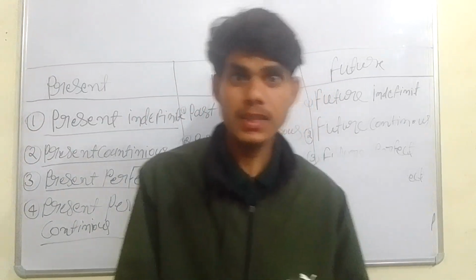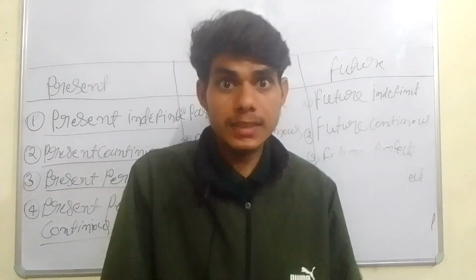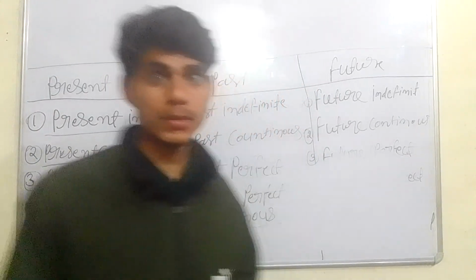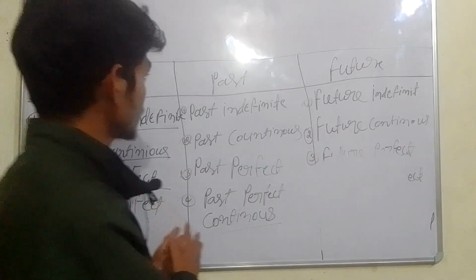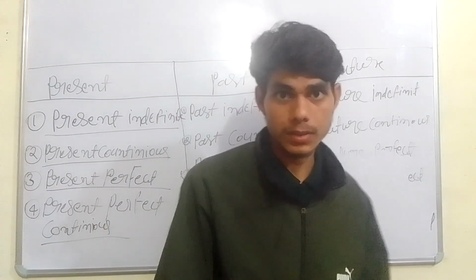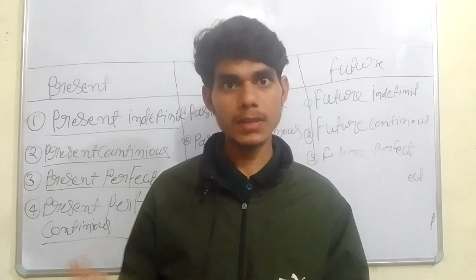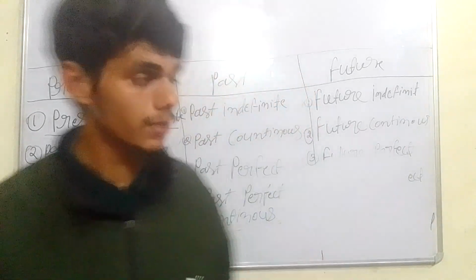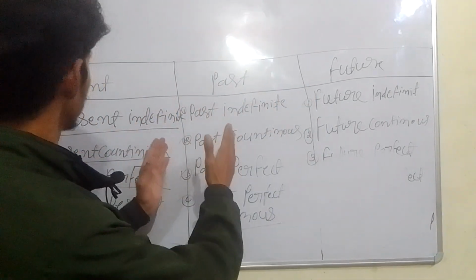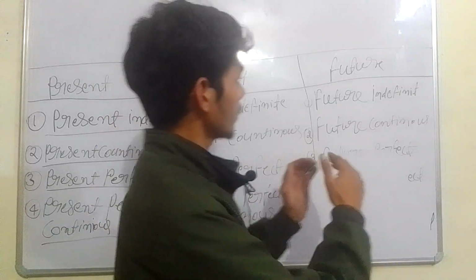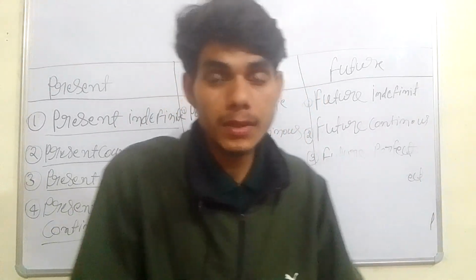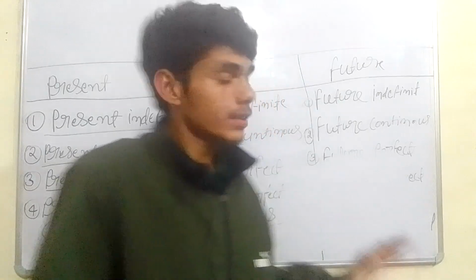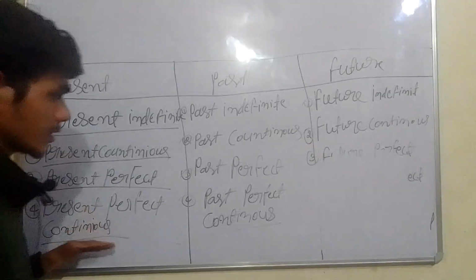Yesterday I told you that the sentence, or you can say tense, is categorized in three forms: first is the present, second is the past, and third is the future. If we try to put it in chronological order, then first will be the past, second will be the present, and the further topic will be the future. So in the last classes I discussed these things.